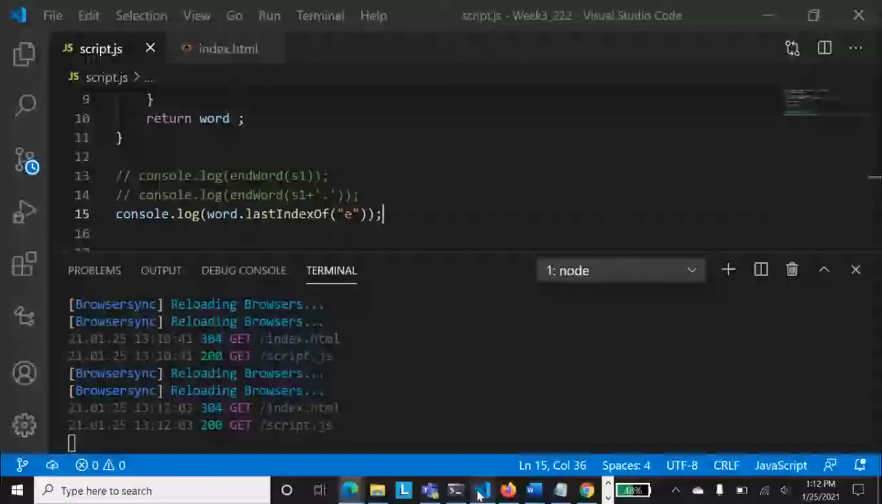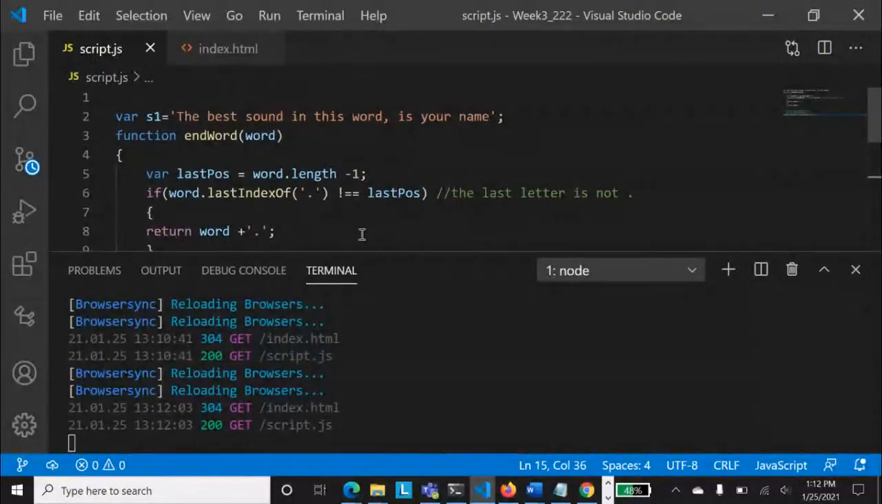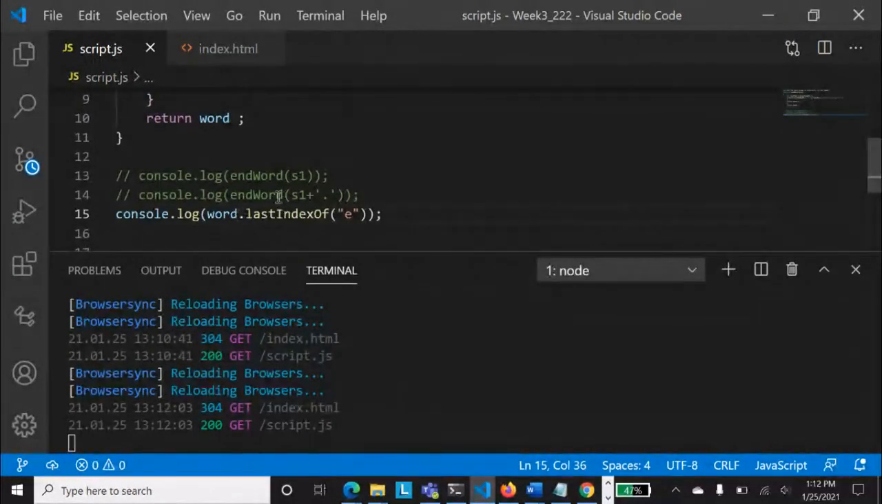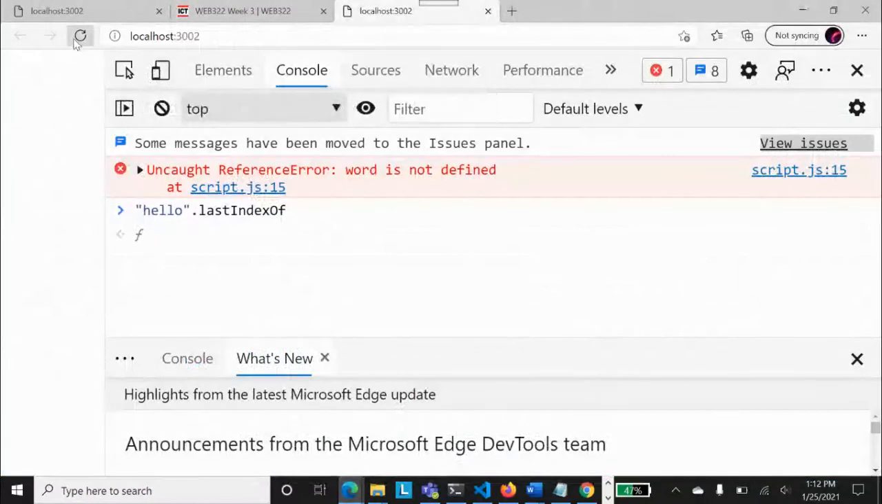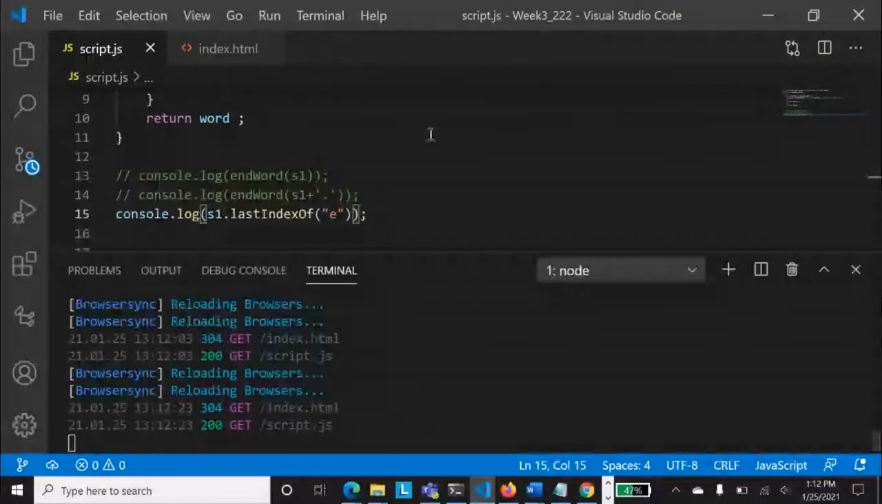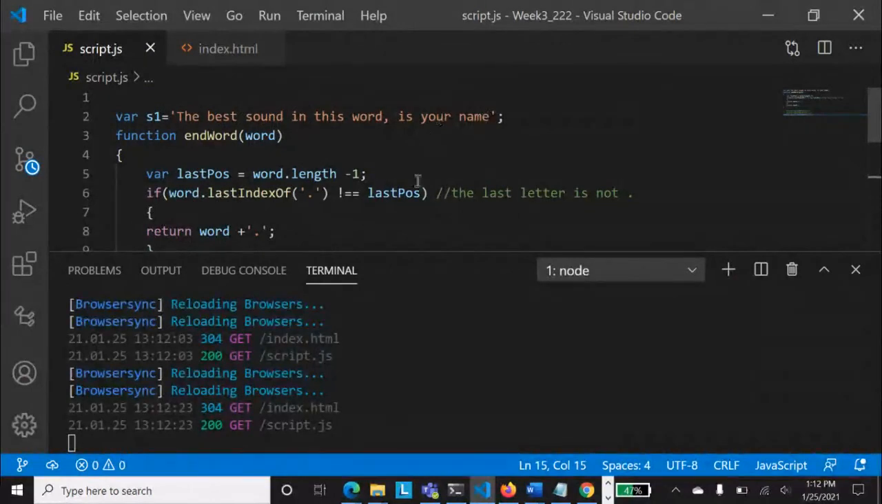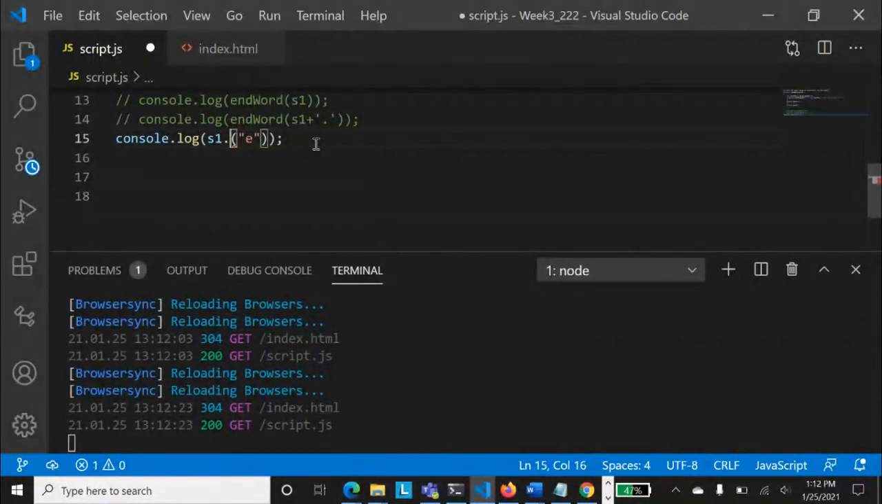Word is not defined. Why? Because here we have defined it as S1. I'm taking word as that S1, right? So I'm checking this for S1, and you see here. So hello, the last index is 40. You see that this will be coming at 40, because my string has this E at the end. And because you have asked this question, let's check another method.